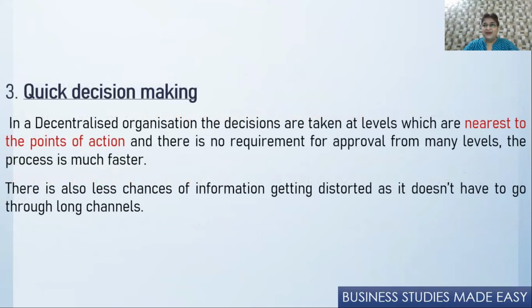Then quick decision making. Because decision making is being taken by the people who have been given the authority. For everything, you don't have to go to the top management. So all the levels in between are removed. So decision is taken by the people who are nearest to the point of action, and therefore the decision is very quick. Earlier, if the manager had not done decentralization, every time anybody wanted stationery, they would have had to go to the top management. But now they're buying it themselves, so they don't have to wait for the permission of the top management or go to them and tell them, and it's a long process. All that has been cut short through decentralization, and therefore decision making becomes very quick.